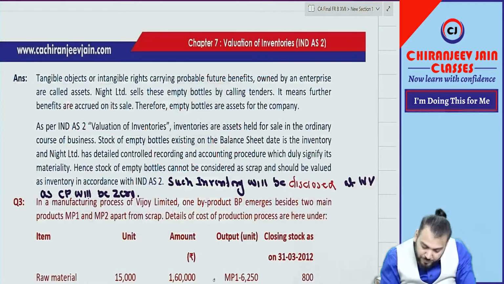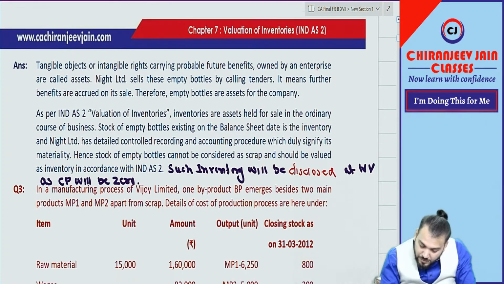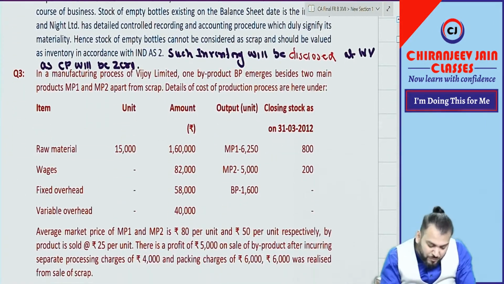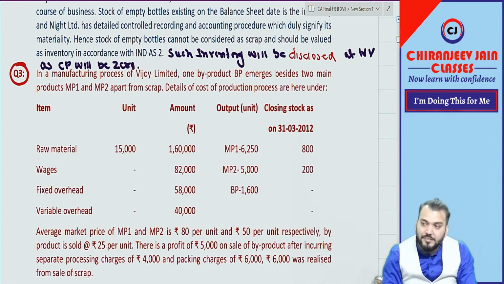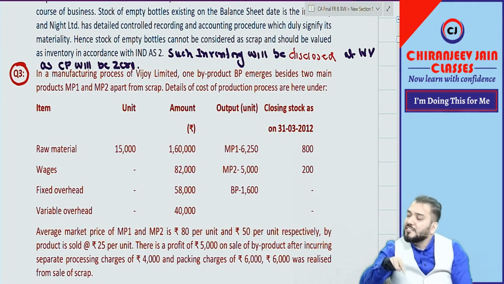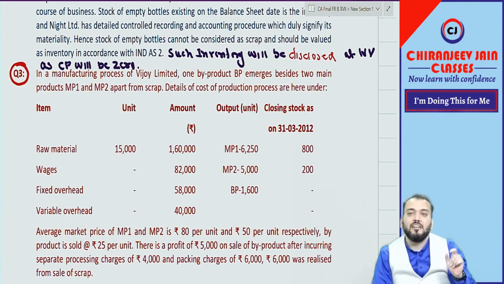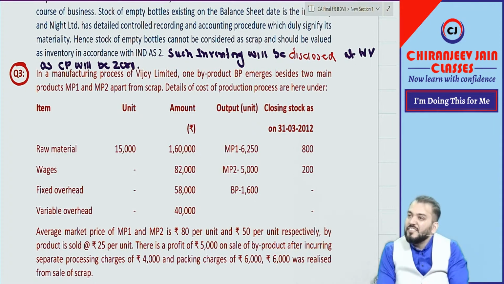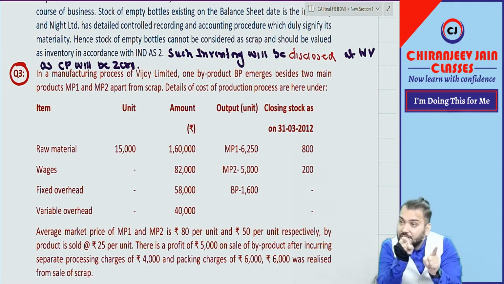Let me take one question based on this. This is a question. The same question was recently asked in the exam. It was also asked at CA Inter. I will say this question was first asked at CA Inter, then asked at CA Final.